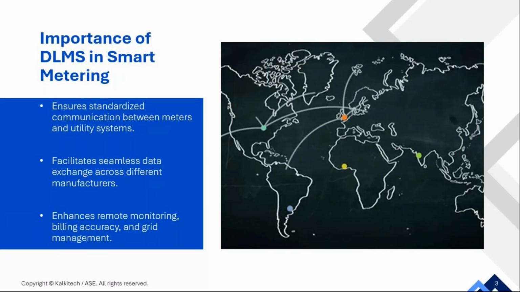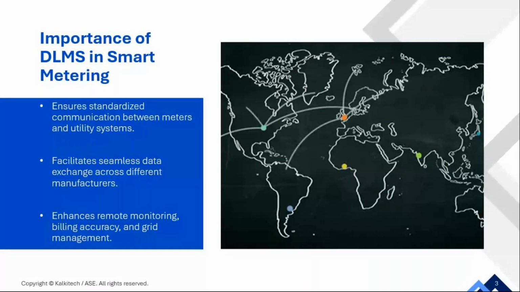With remote monitoring, utilities can also quickly detect and respond to power theft, meter tampering, or faults that could occur in the network. This also ensures accurate billing to customers, improving the grid reliability and enhancing the energy efficiency.